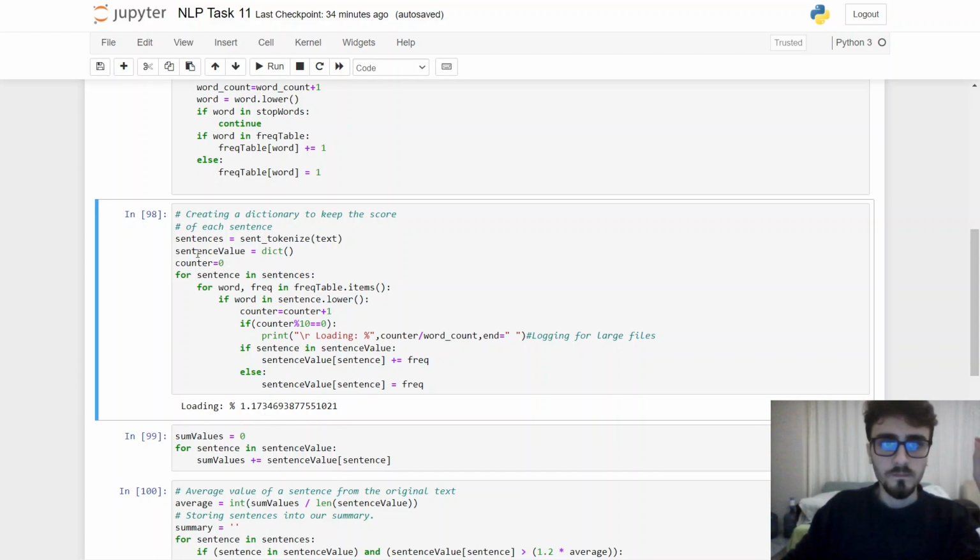Counter is 0 for sentences, for word in frequency table items, if word in sentence.lower, we are lowering the sentences, and we increase the counter. For every 10 counter, print one. We're printing loading and counter divided by word count, which gives us a percentile.